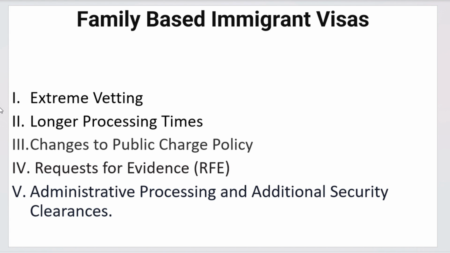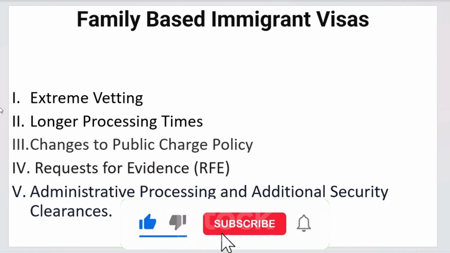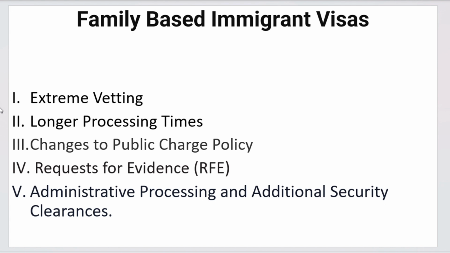This executive order will direct federal agencies, the Department of Homeland Security and the Department of State, which includes NVC, embassies and consulates, to implement extreme vetting for visa applicants and petitioners alike. For the petitioner, USCIS will apply extreme vetting. So basically, they will vet the petitioner very carefully. For the applicant, the embassy and consulate will apply extreme vetting.